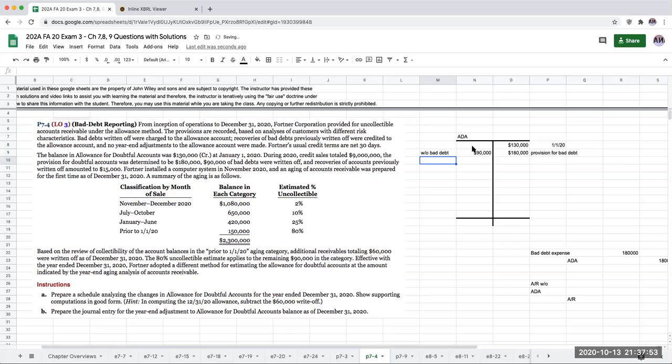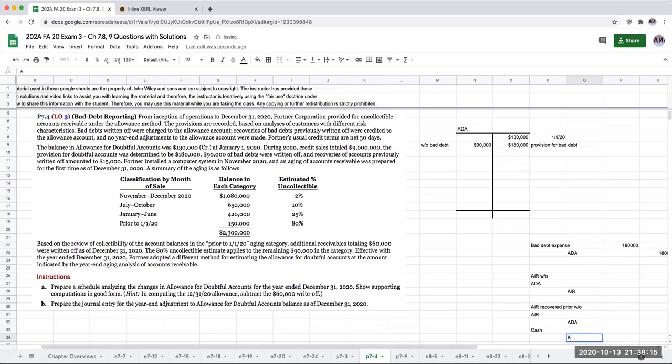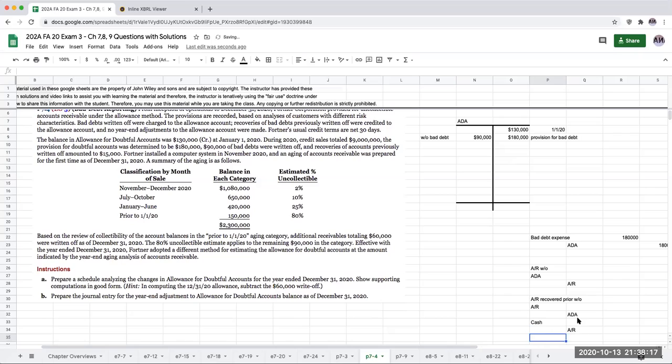And then recoveries of amounts previously written off were 15. If I recover AR that was previously written off, I reinstate the receivable, and then I credit the allowance. Then I show the cash being collected and I reduce the receivable. So the way that's going to impact my allowance for doubtful accounts, it's going to be here as a credit for $15,000.